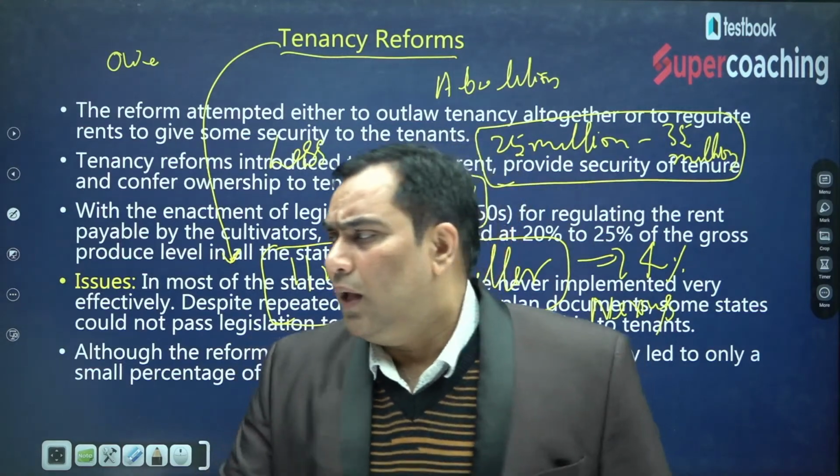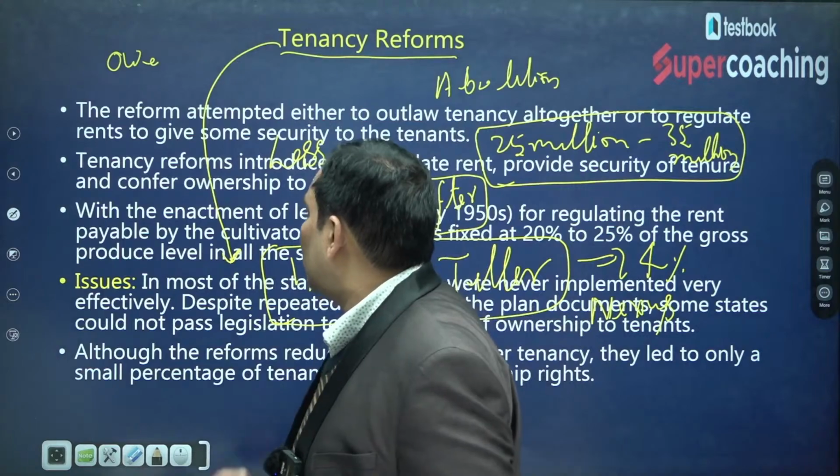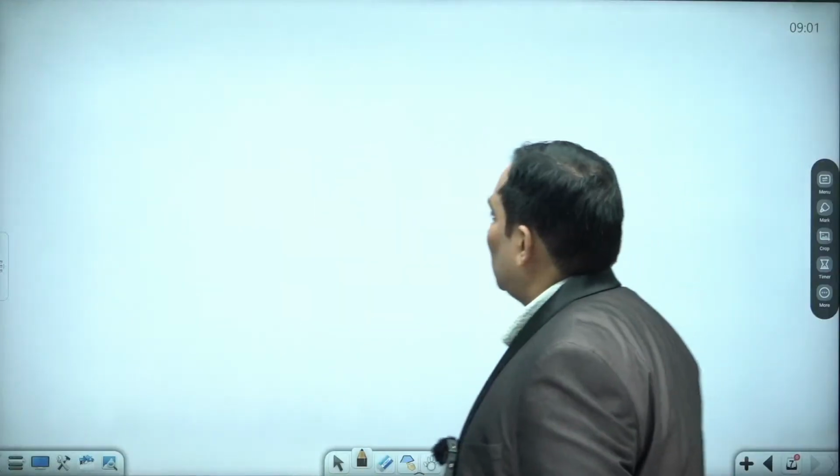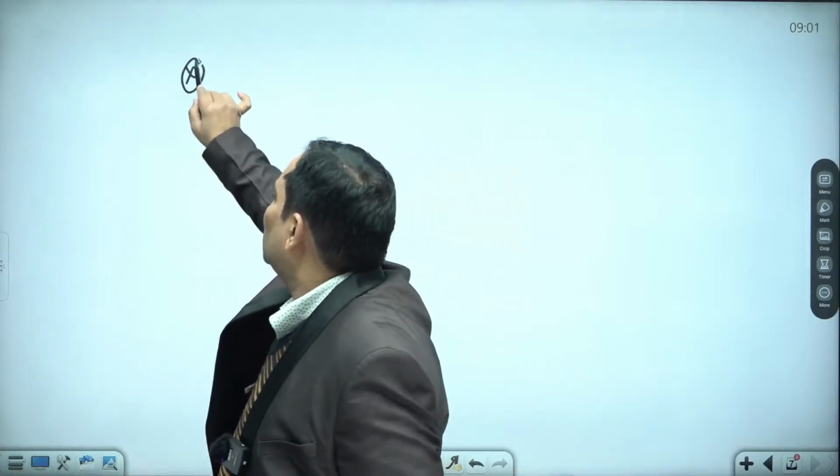Not only this, when we talk about the government of West Bengal, that means it was successful in 7 states.